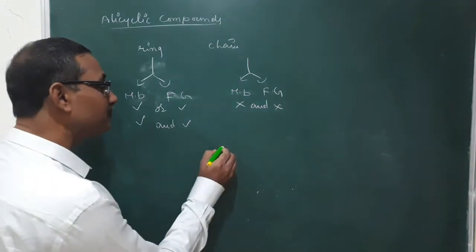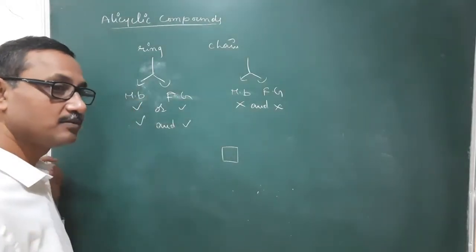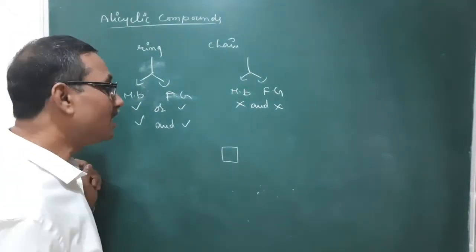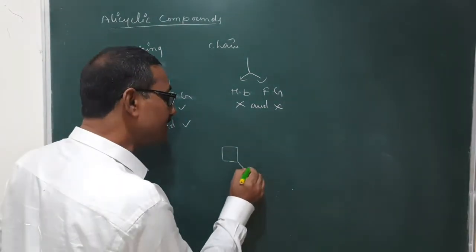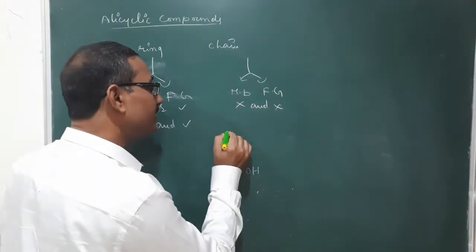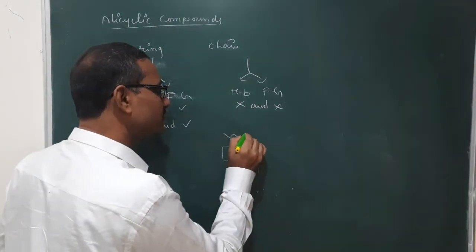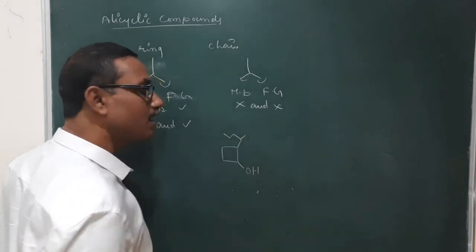Here I am taking this one. Here this has 4 carbon atoms and an OH. Here there is a chain bonded to this, and it consists of 5 carbon atoms.